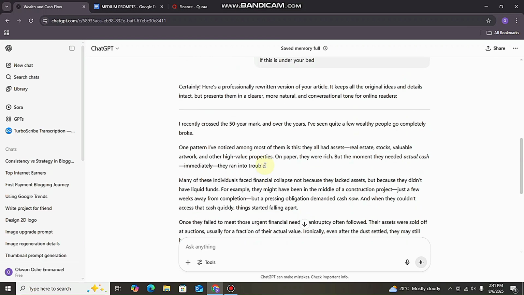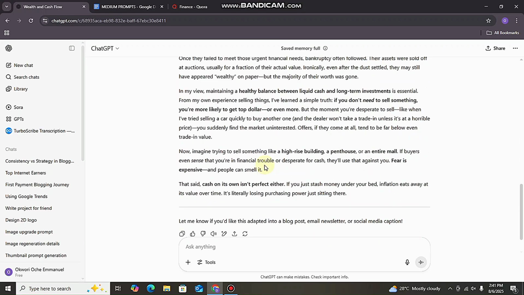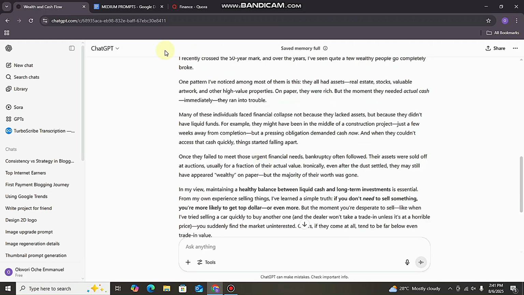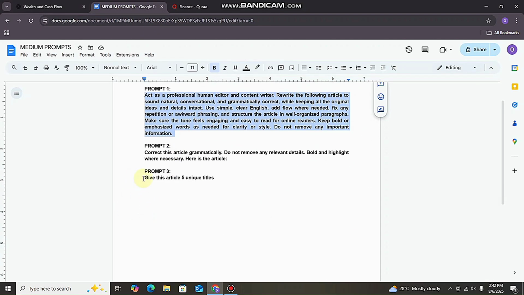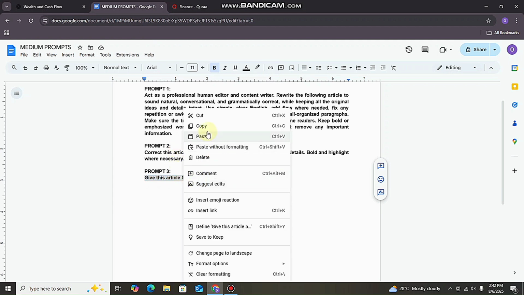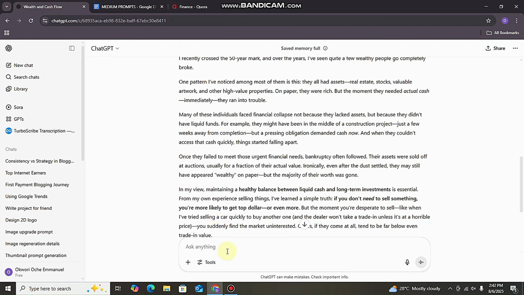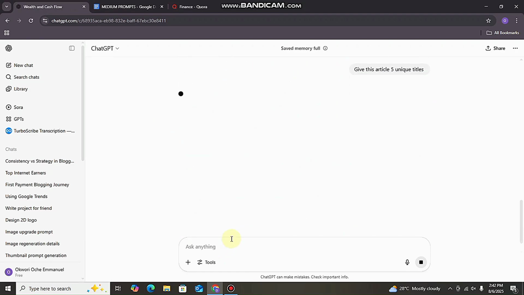So now you can see ChatGPT has written the article for us, and the next thing we need to do is to use the last prompt, and this last prompt is to get our title. We are going to ask ChatGPT to give this article 5 unique titles. So I'll copy this prompt here and then paste it on my ChatGPT for 5 unique titles. There we are going to coin our title from it.